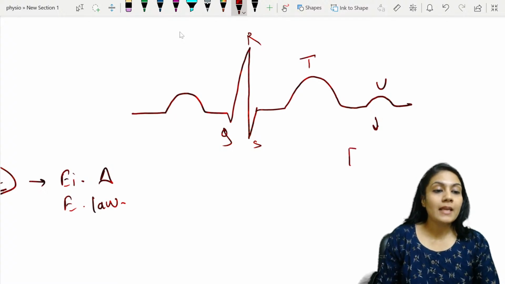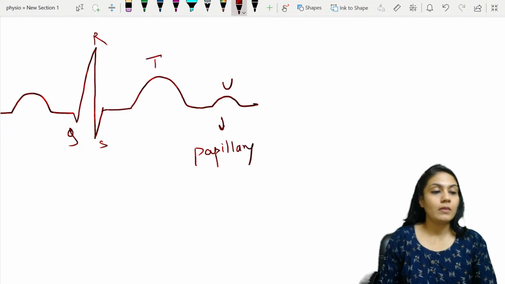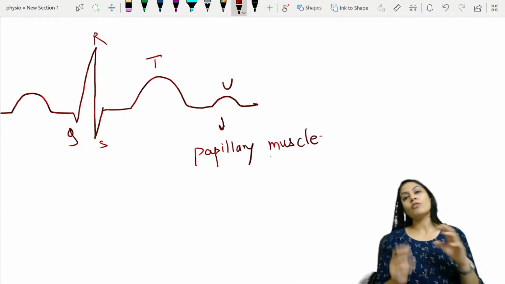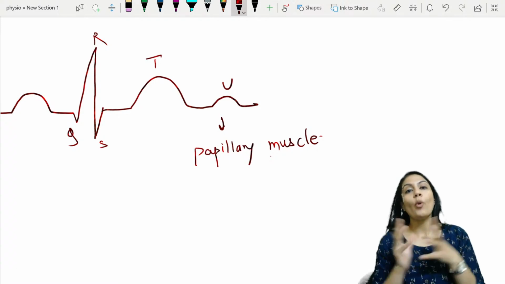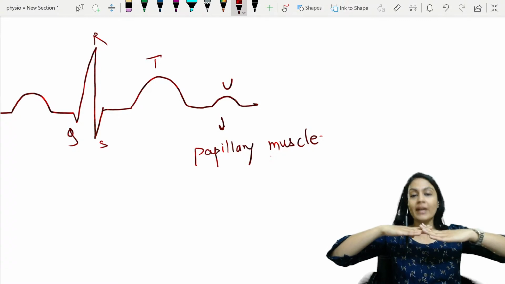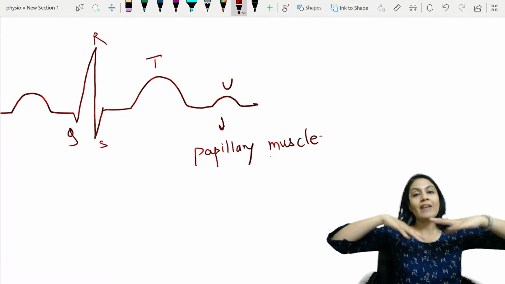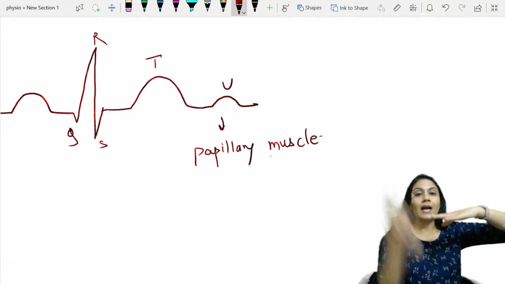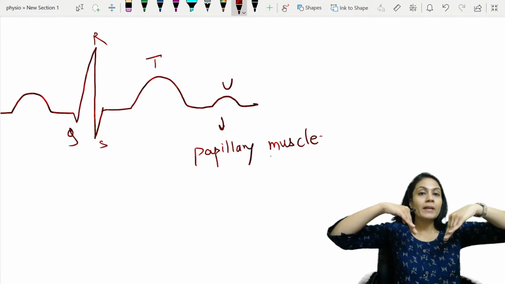Remember, some say that it denotes the papillary muscle. मैंने आपको बताया था, there are some muscle and tendon which helps the valve to be competent, है ना? Valve means it is going to open in only one direction. Suppose there is a valve between the atria and the ventricle, they are going to only open up downward.